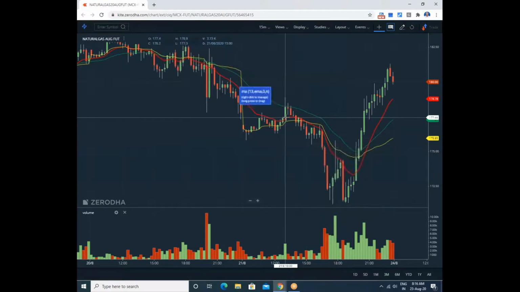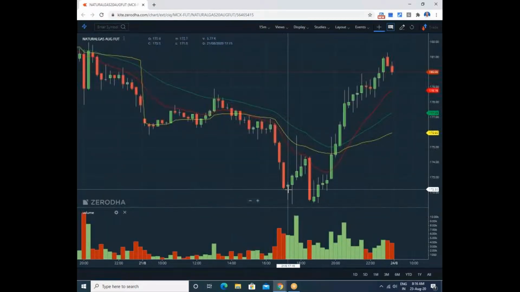Later it moved down here, moved down up to here. It started stopping here instead of going to 170 rupees, at 172 itself, and changing into an engulfing pattern.